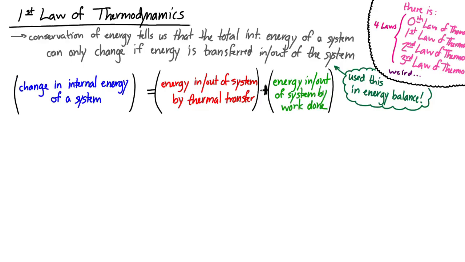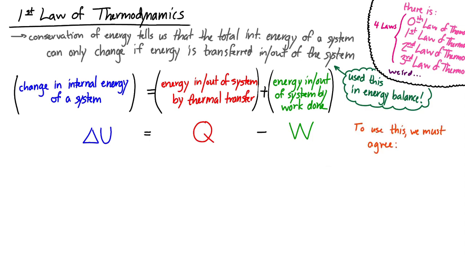Okay, so we can write this down in letters. The change in the internal energy of a system is equal to Q, where Q is the thermal energy that's exchanged in or out of the system, minus W, where W is the work that's done. Now, in order to use this equation, we have to agree on a few things. The change in the internal energy, that kind of makes sense, right? We don't really have to worry about that. We know what the change in the internal energy means.